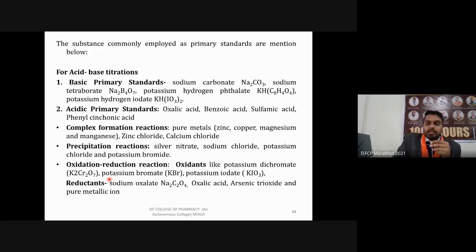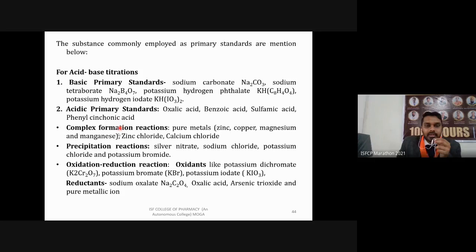The substances which are commonly used as primary standards are mentioned below, mainly in acid-base titration. Basic primary standards that we can use: sodium carbonate, sodium tetraborate Na2B4O7, potassium hydrogen phthalate, or potassium hydrogen iodate. These are some basic chemicals, basic meaning alkaline chemicals. Then acidic standards which can be used are oxalic acid, benzoic acid, sulfamic acid, phenylcinchonic acid.